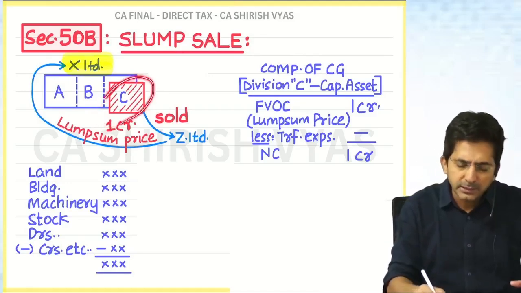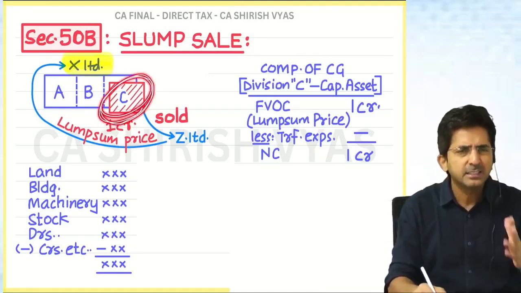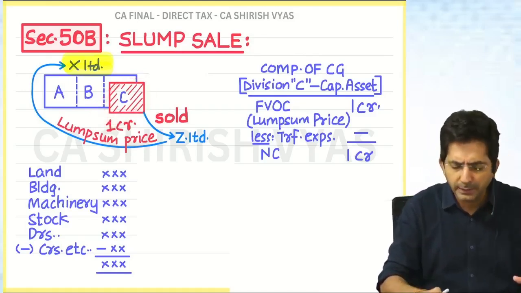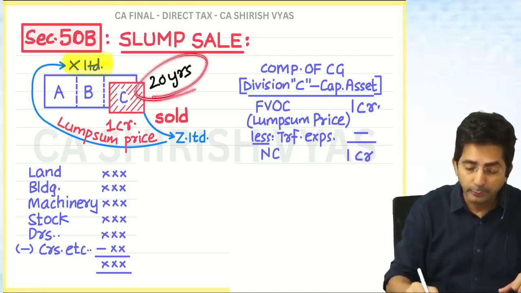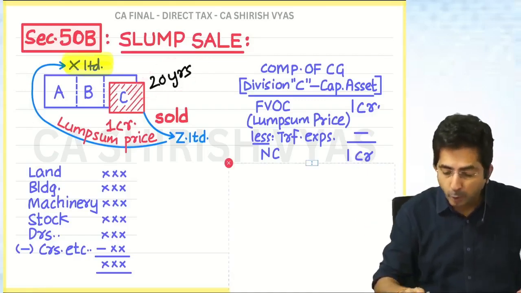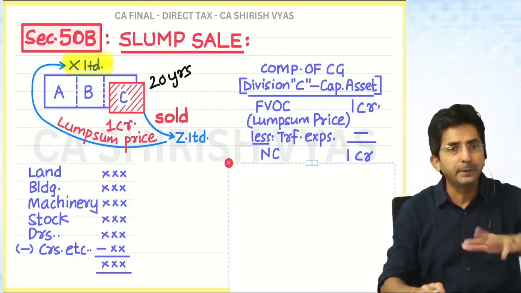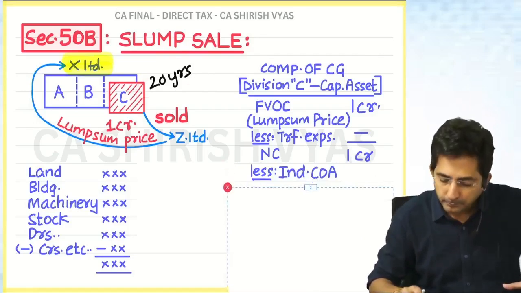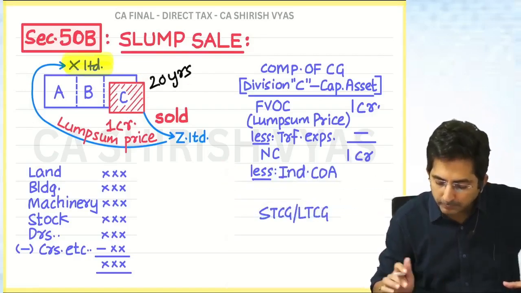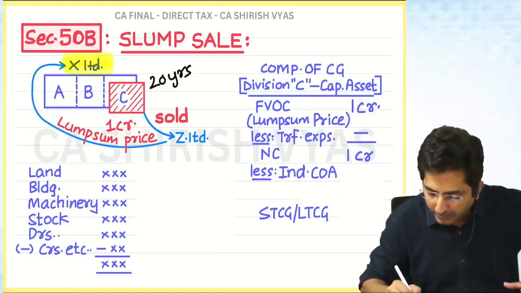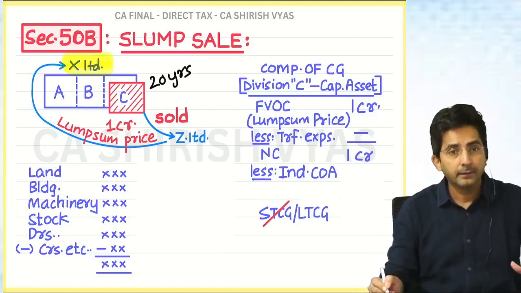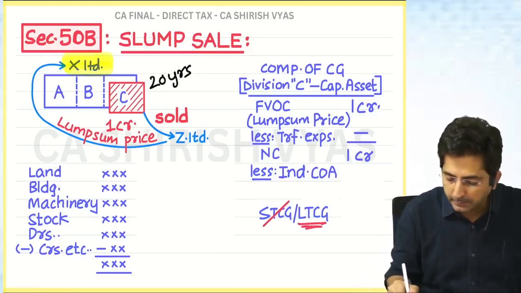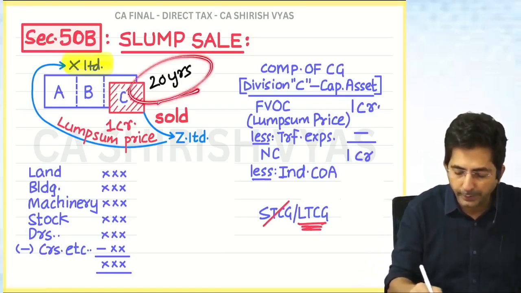So let's assume we are running this division C since 20 years. Look at this, I have written 20 years. So it will be long term. So if it is long term, what should I write? And assume it is before budget. Index kawwa should come. And wait, it is long term, so I will cut this. Correct? Because in my example it is long term because of 20 years.